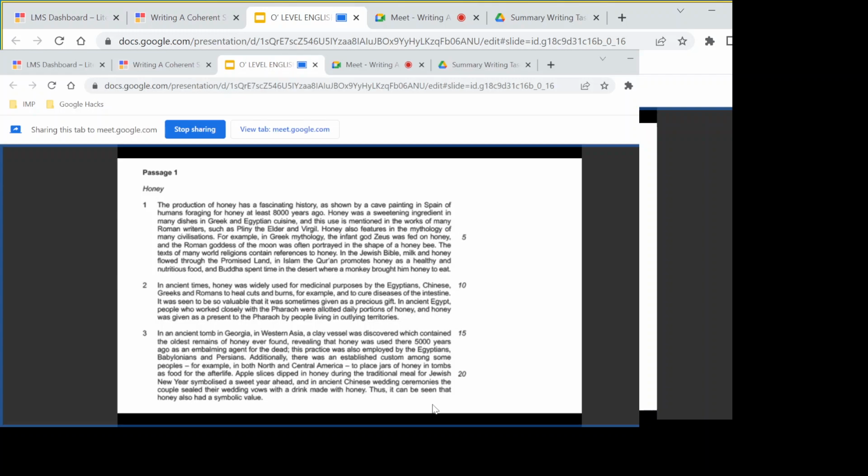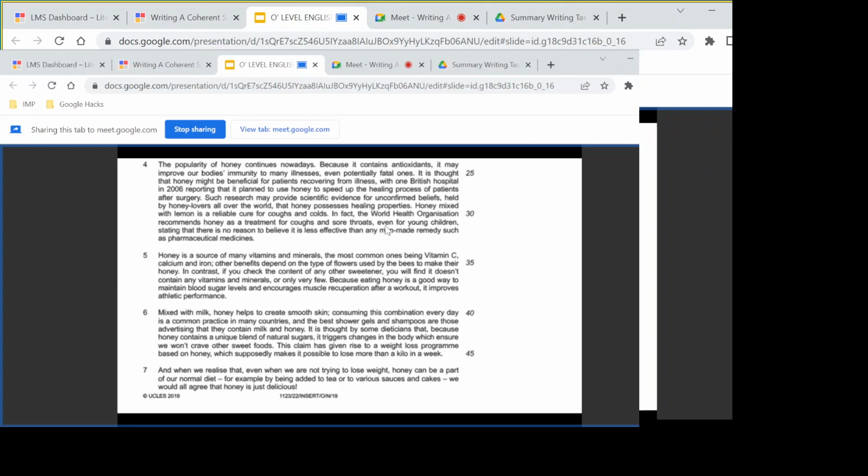Miss, if we skip these, like the Chinese wedding and the traditional meal, can we write down that honey had also been used as a symbolic value, such as in Chinese weddings? Okay, then it will be acceptable. But of course, keep in mind that sometimes if I just ask you what do you mean by symbolic value, this will become a vague point. Then of course you may need the support of one of the two examples here, or the two examples are totally different from two different cultures, right? But we'll take a look at the mark scheme also, and we'll see what are the allowed responses and what are the unallowed responses. Okay,